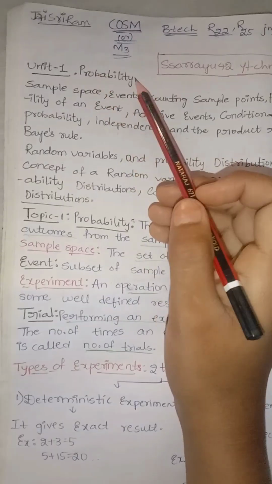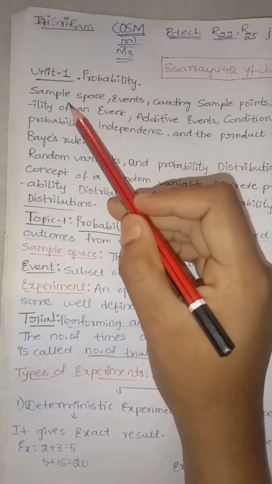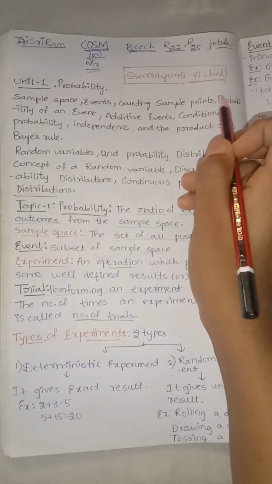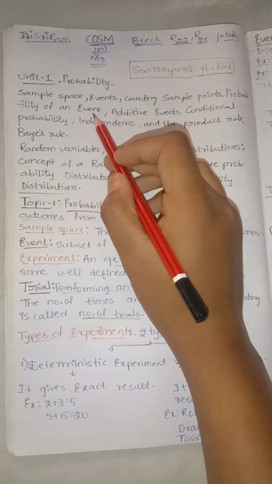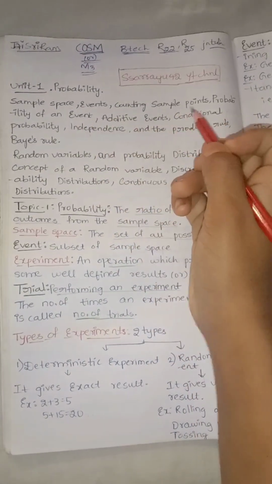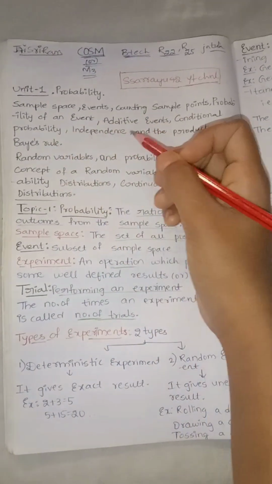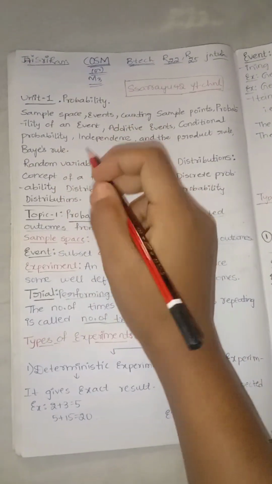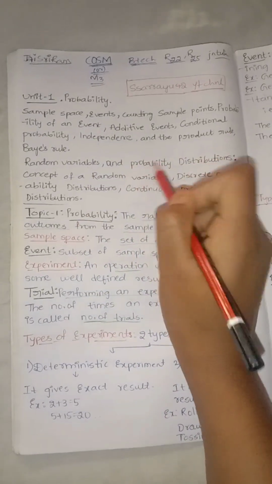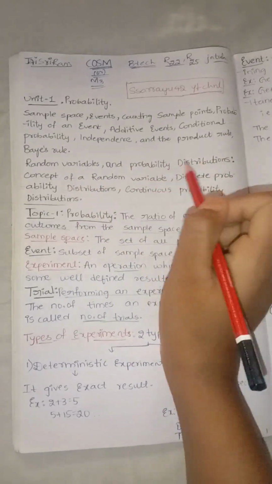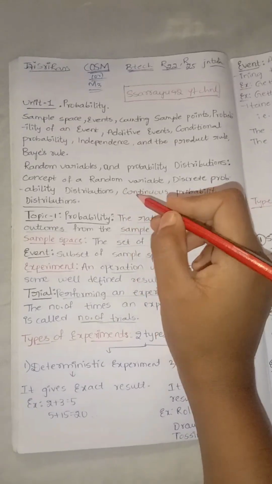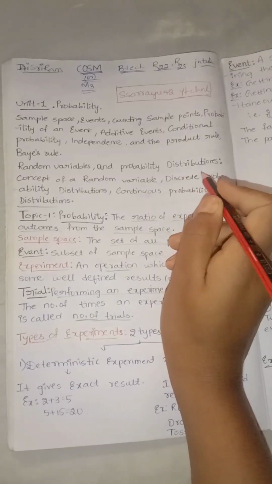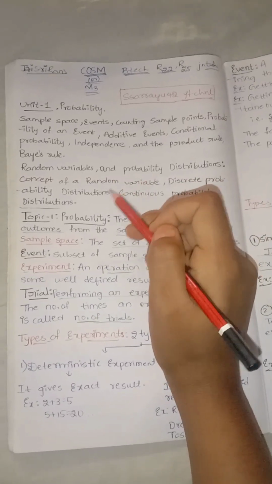Today's topic is probability. In that we have the sample space concept, events, types of events, counting sample points, problems, probability of an event, and additive event concepts, conditional probability, independence concept, and product rule, multiplication rule, Bayes theorem or Bayes rule, random variables, probability distribution, concept of a random variable, discrete probability distribution, and continuous probability distribution. Continuous probability distribution and discrete probability distribution are random variable types.